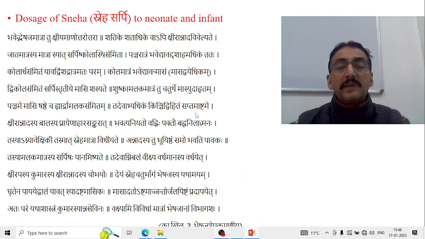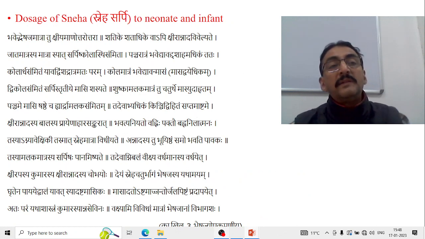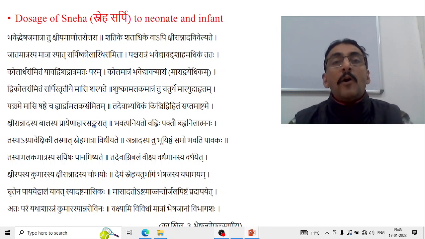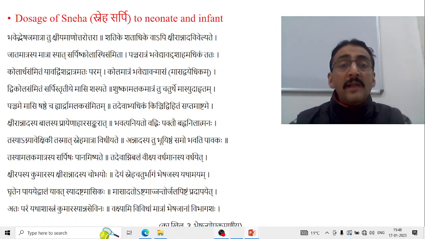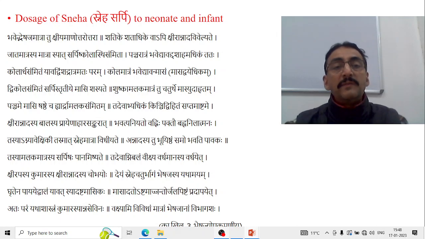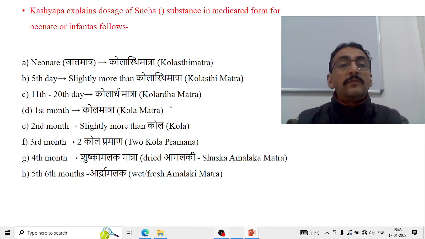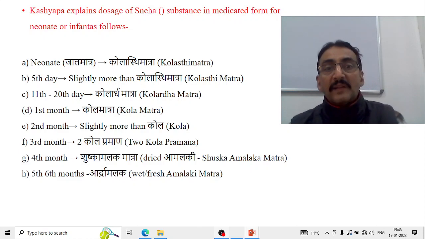Now this is a big shloka given by Kashyapa, and this explains the dosage schedule for Sneha in neonates. When you give Taila or Ghritas in neonatal and infantile practice, how much can you give? This shloka gives a detailed explanation of the same. I will cut it down. So in the case of a neonate, the dose of the Sneha is Kolasthi Matra, whereas on the 5th day, it is slightly more than Kolasthi Matra.